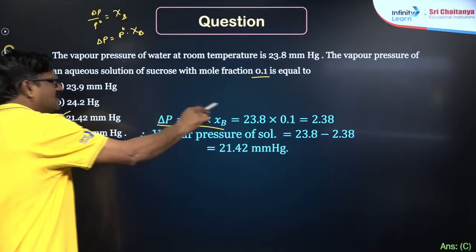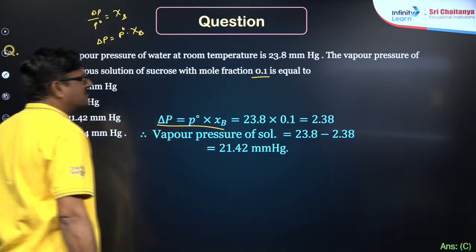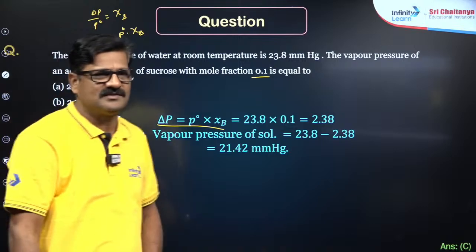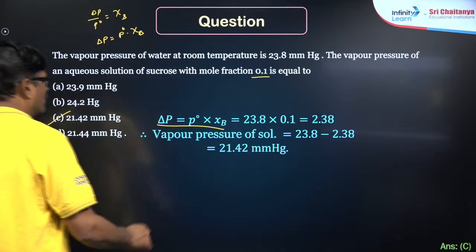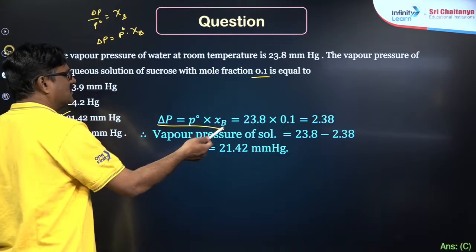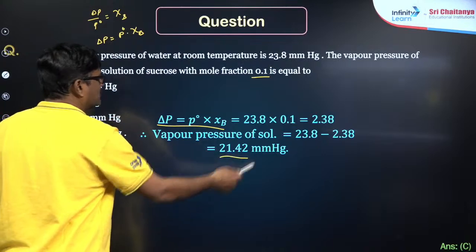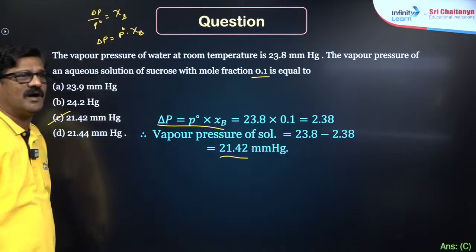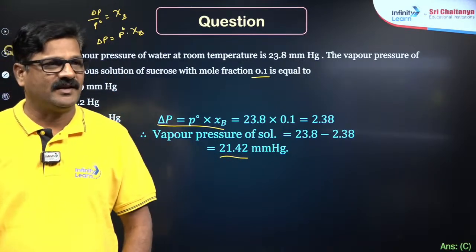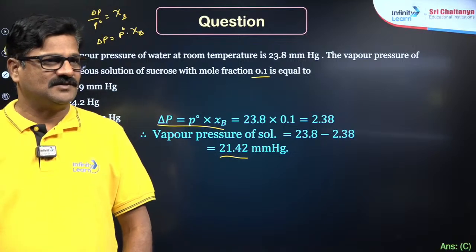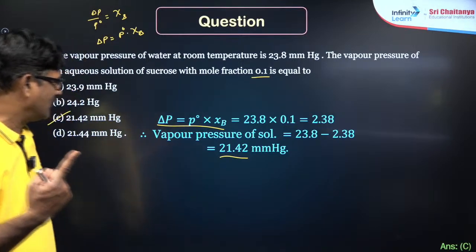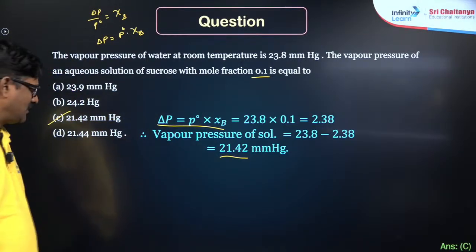P naught is 23.8 and mole fraction is 0.1, so delta P is 2.38. So this is subtracted from P naught to get the vapor pressure of the solution, which is 21.42, isn't it? Got it? Any doubt in this question?